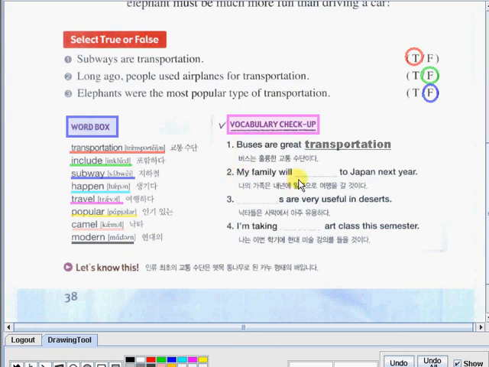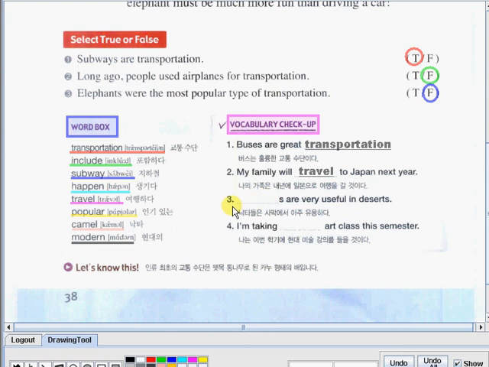Now let's have number 2. Fill in the blank. My family will blank to Japan next year. So what is your answer? Good job! The correct answer is travel. My family will travel to Japan next year.